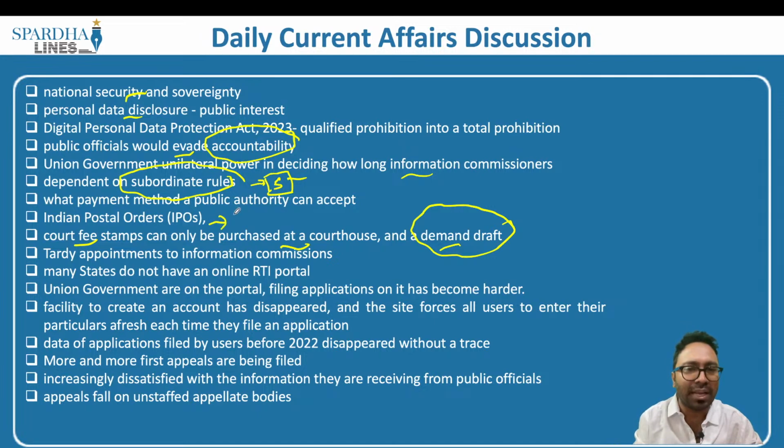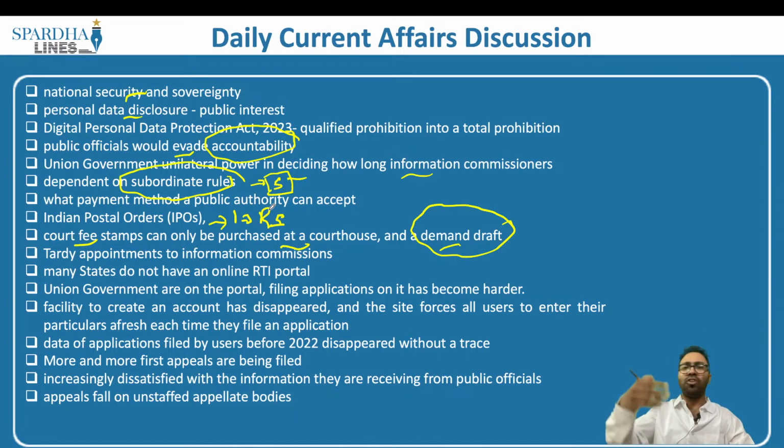All you have to pay is 10 rupees, you get the postal order, attach it with the letter, and submit it to the relevant department. But for a demand draft of 10 rupees, you may have to pay extra charges. Sometimes it goes up to double, most of the time it does not, but you have to pay extra charges.